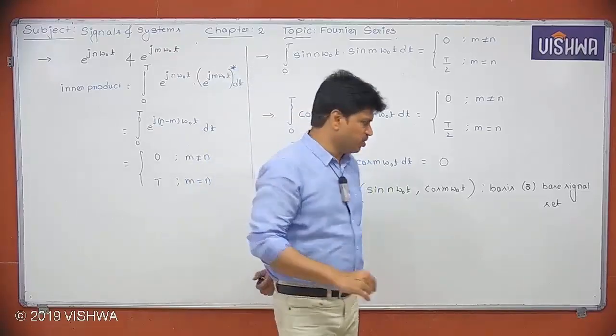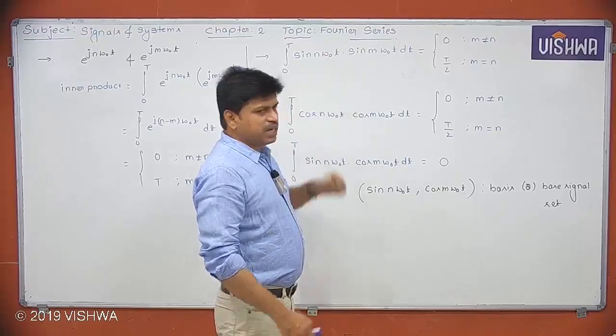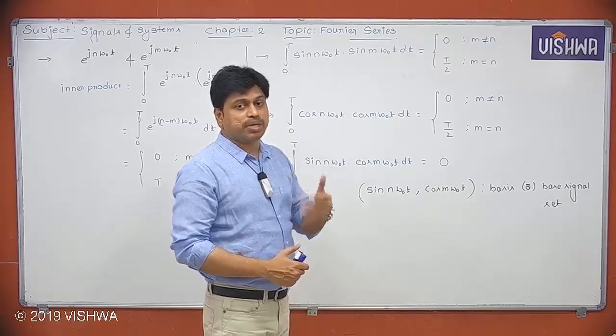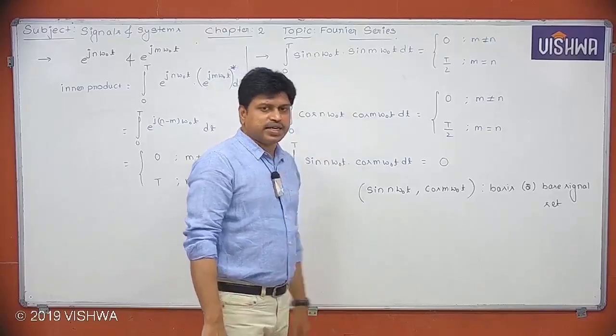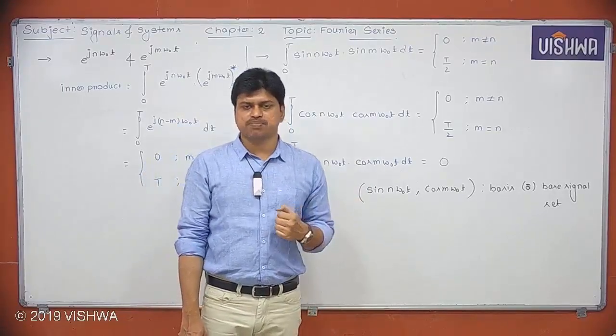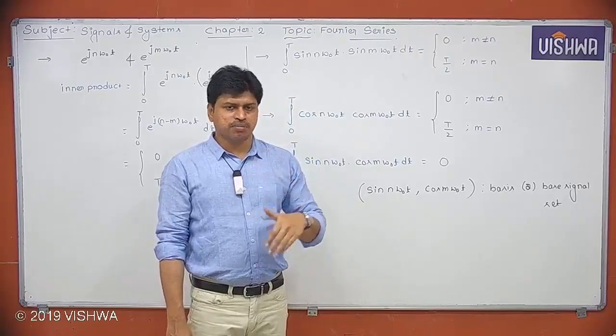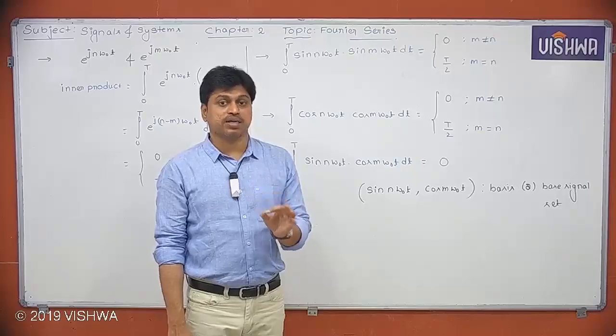Now, listen carefully to what I am trying to say. What does omega naught indicate? Fundamental frequency. Then what does n omega naught indicate? m and n are nothing but integers. What does an integer multiple of the fundamental frequency indicate? In simple words, harmonic.